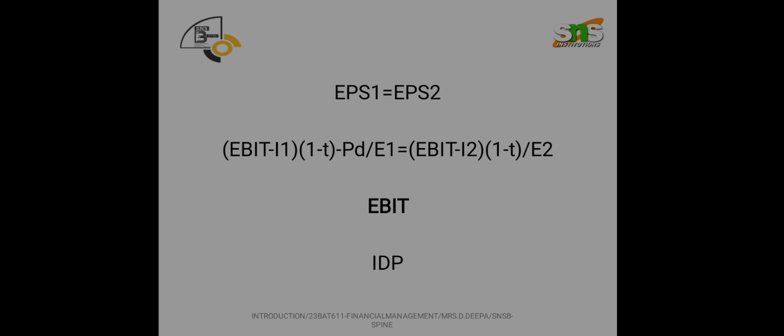EBIT minus, that is if we deduct interest. Next is 1 minus t, which is nothing but the tax deduction along with the interest. Just now I told that from EBIT we have to reduce interest, and then we need to deduct tax. So that is 1 minus t. Let us take that for the first capital structure preference is there, and for the second one preference is not there. That is why it is given here as PD, preference dividend. The second one does not have it mentioned.